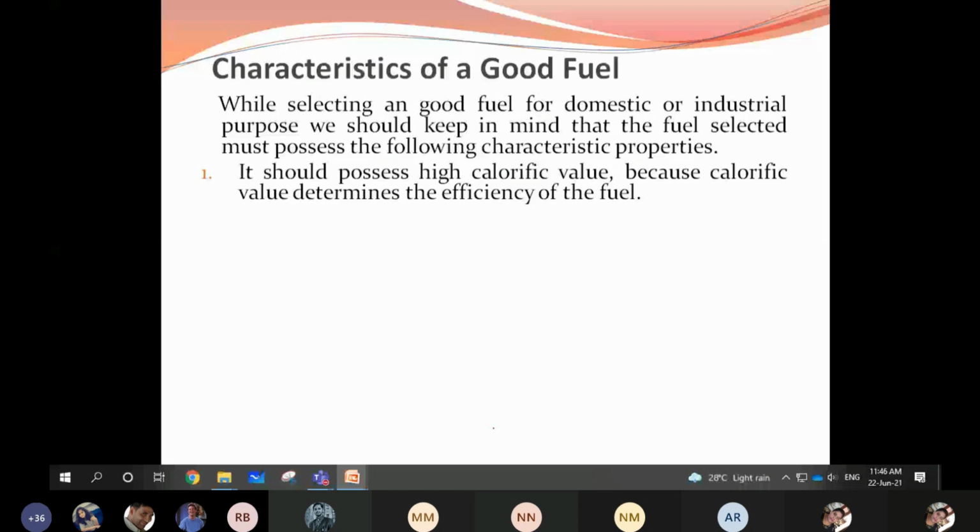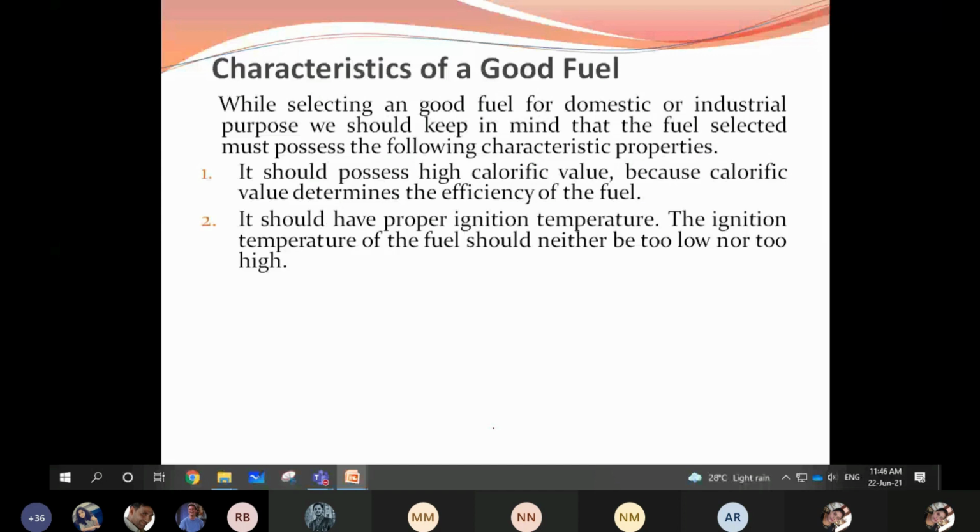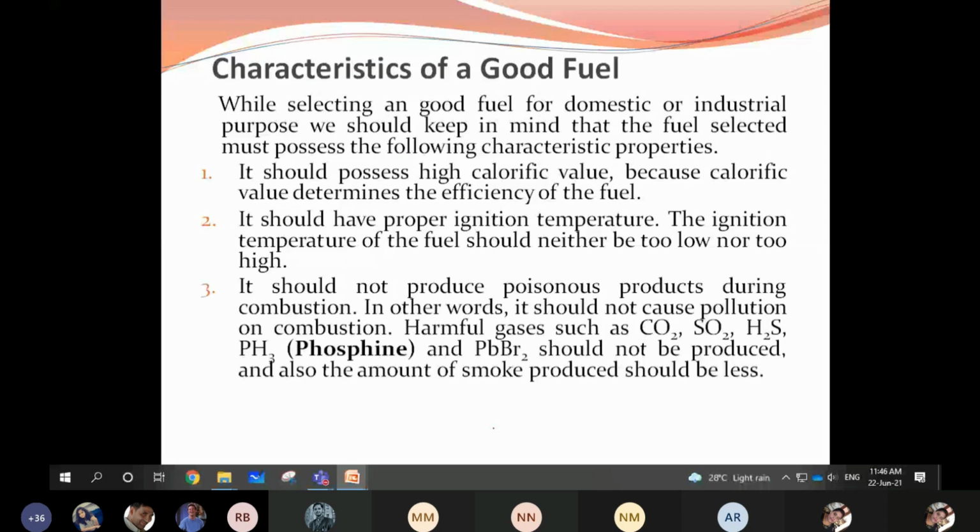The next characteristic is that it should have a proper ignition temperature. As soon as you ignite, it should start burning. It should not take any delay in burning, and it should not ignite at a temperature too low or too high. And it should not produce poisonous products during combustion. In other words, it should not cause pollution, and should not give any harmful or toxic chemicals